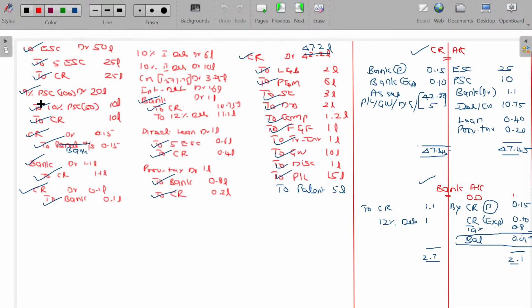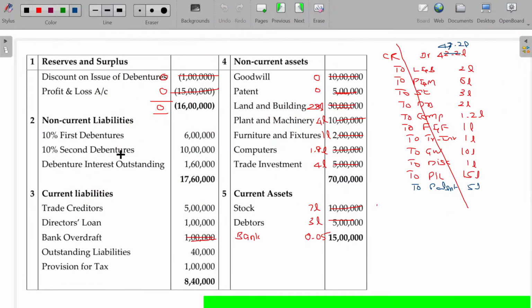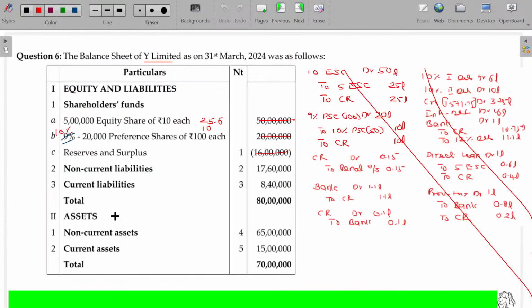And then we have, what are the unticked items? First debenture, second debentures are cancelled. Not only that, interest on such debenture also cancelled. All the 3 cancelled. This becomes 0. This becomes 0. This becomes 0. Schedule number 2 is also now 0. Schedule number 1 also now 0.